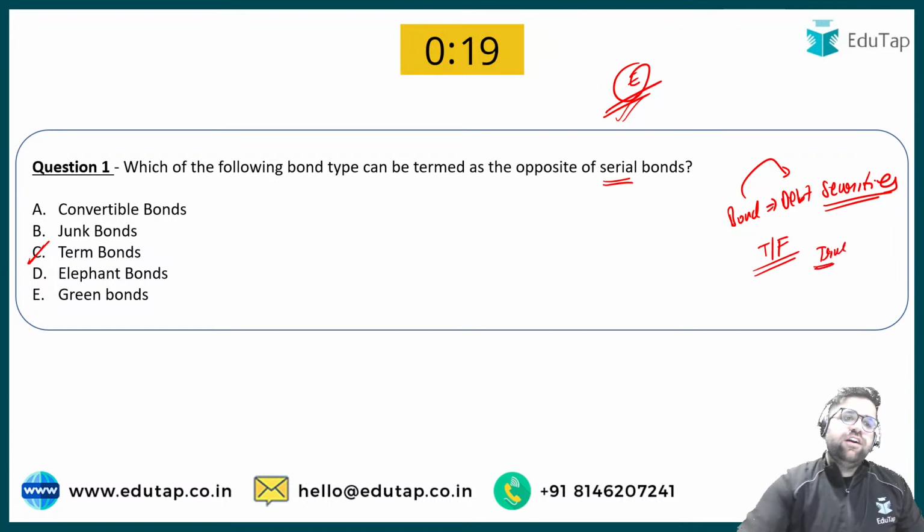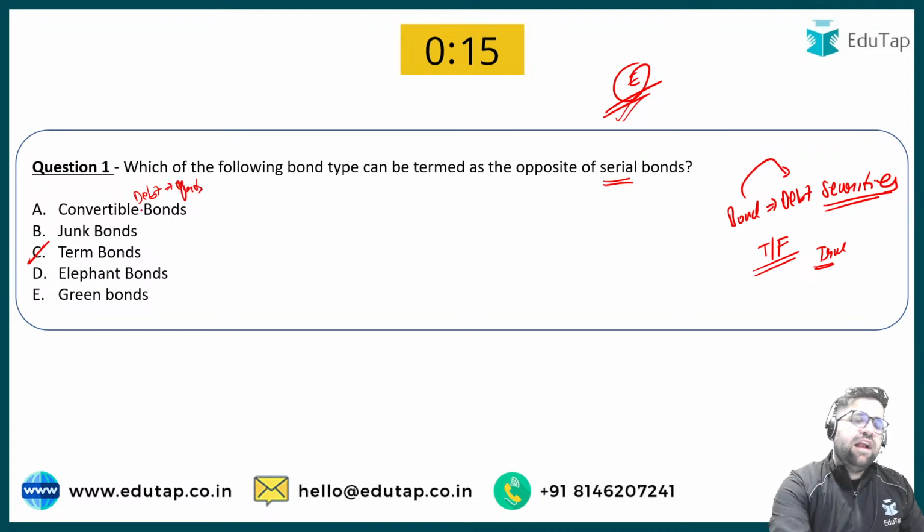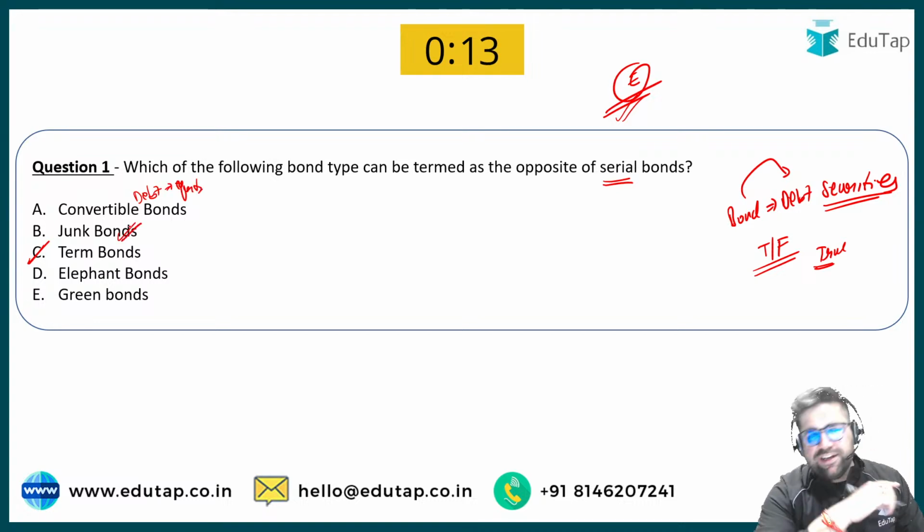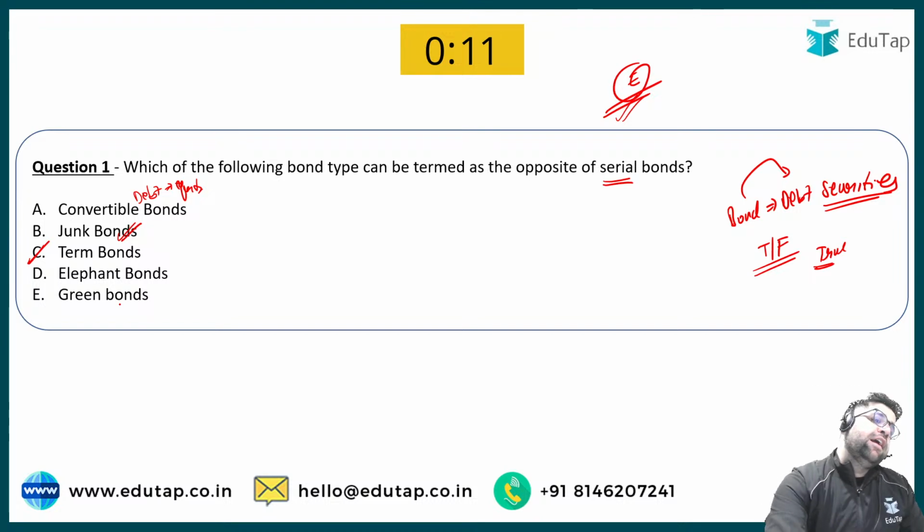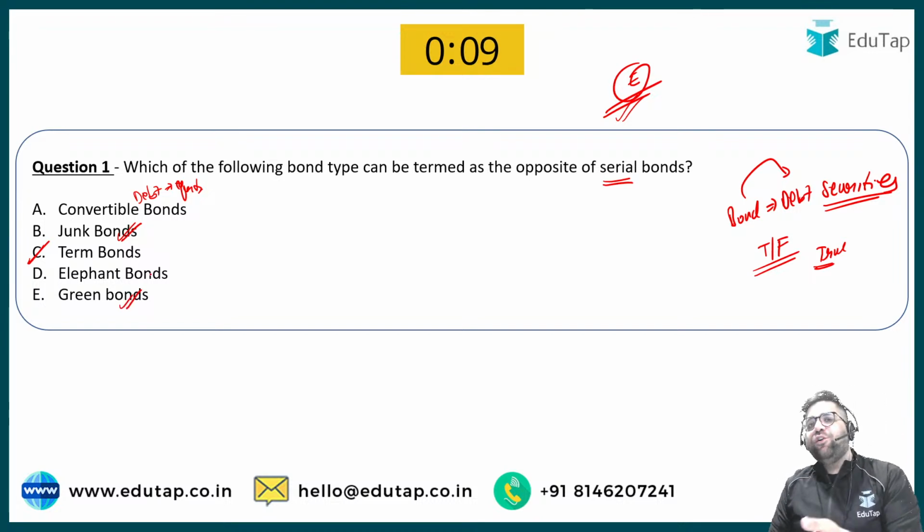Okay, so under convertible bond, debt can be converted into equity, as simple as that. Junk bonds we have discussed yesterday also, so I'm not repeating that. Yes, green bonds are those bonds which are issued by different companies for financing certain activities which are related to climate change, which are related to green infrastructure, or which are related to good sustainable development.